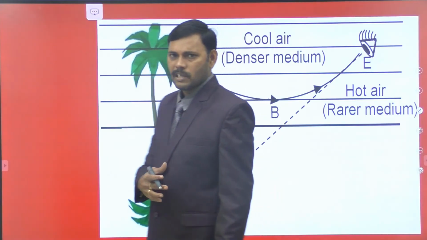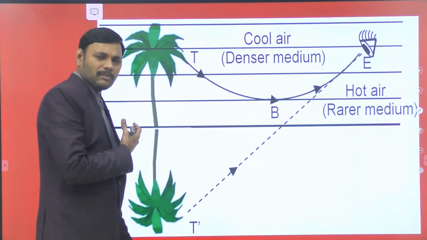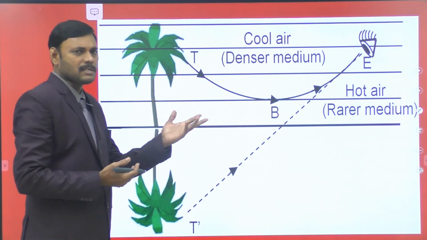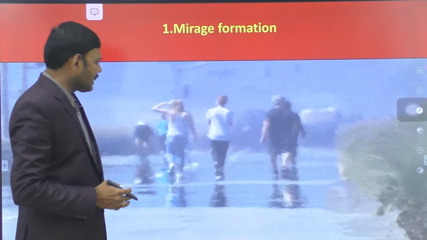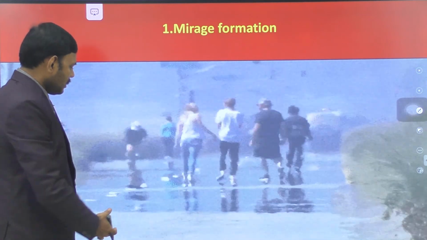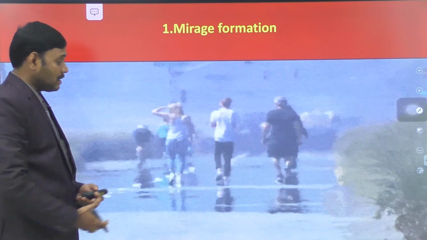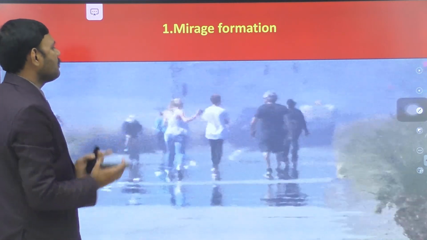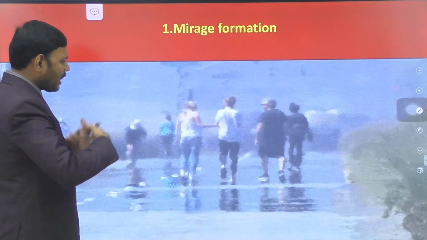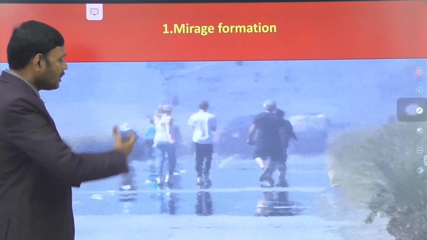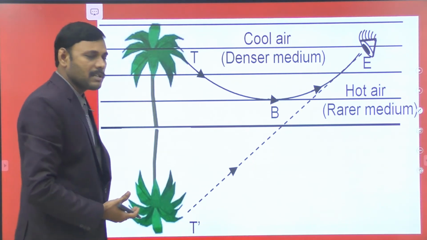Let us move on to the formation of mirage. In the previous part, I showed a video, and you might have observed it clearly. I explained it for a long time. Actually, persons are not walking on the water, but it appears so. This is a video taken in a mirage, in which the persons appear to be walking on water. So we are undergoing the optical illusion of the presence of water. This is the mirage. How is it forming? We are going to a scientific explanation of the formation of mirages.